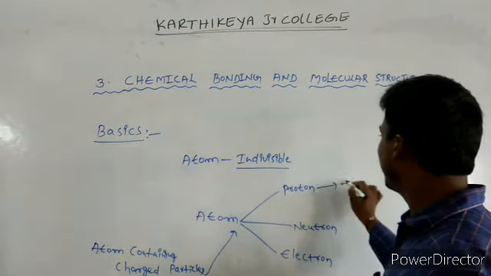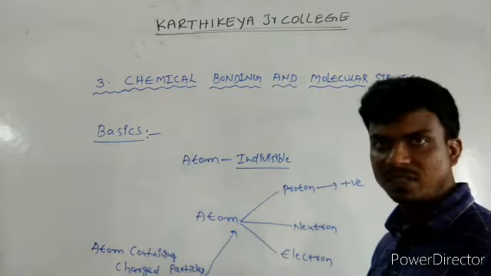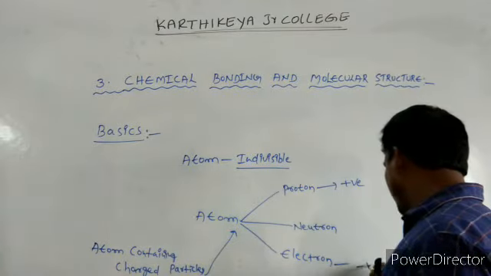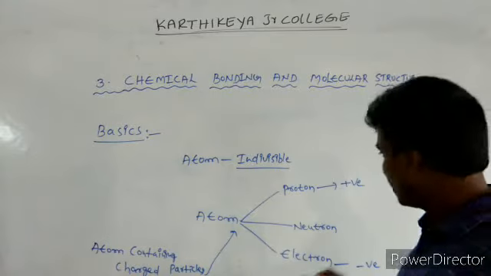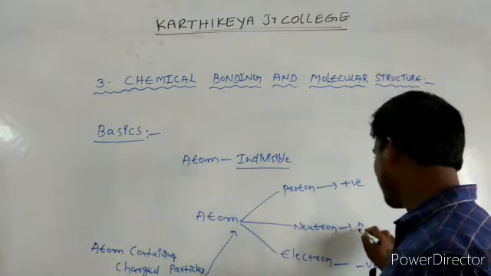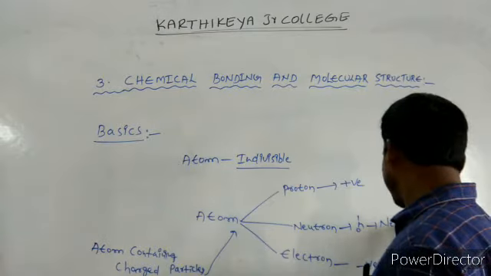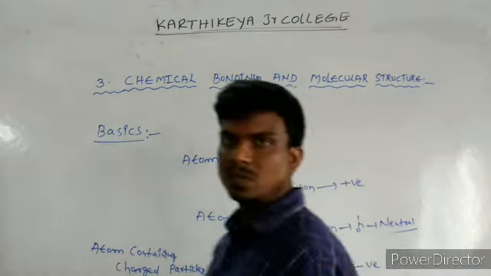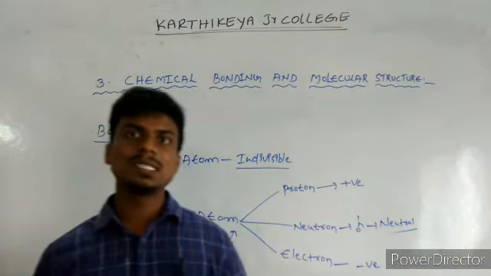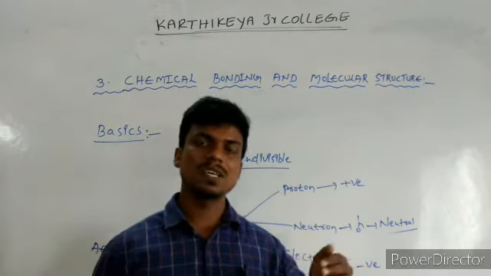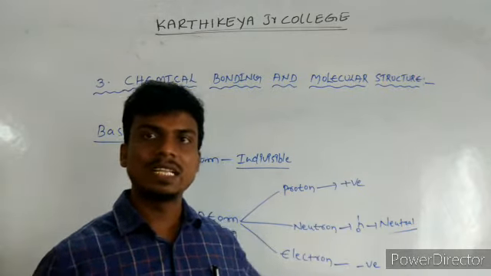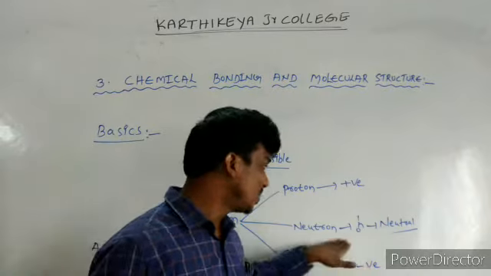Proton has one unit of positive charge, electron has one unit of negative charge, and the neutron is neutral. So of the three charged particles, proton is positive, electron is negative, and neutron is neutral.